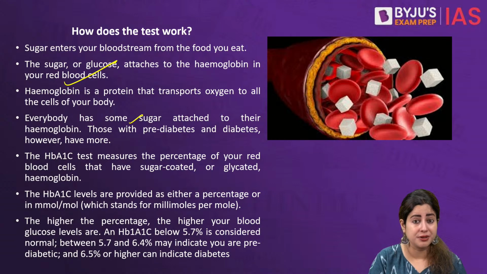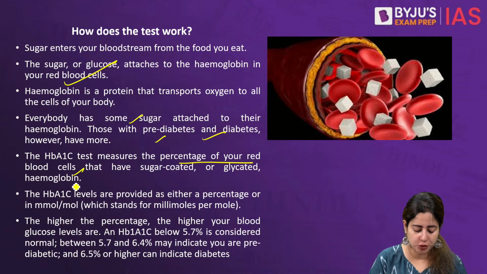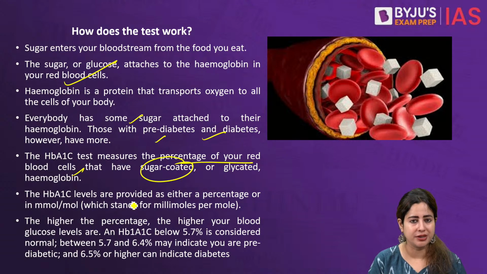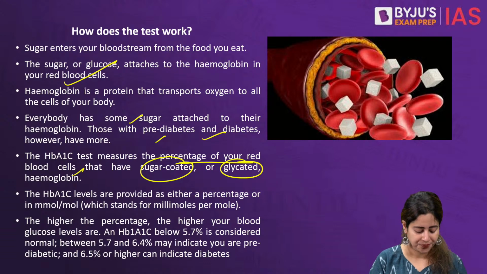Only when this amount becomes too high is it categorized as pre-diabetic or proper diabetes. So the beauty of this test is that it measures the percentage of your red blood cells that have a sugar coating on them, which can be called glycated. Glycated means induced with sugar. They provide you a percentage which is a long-term percentage.